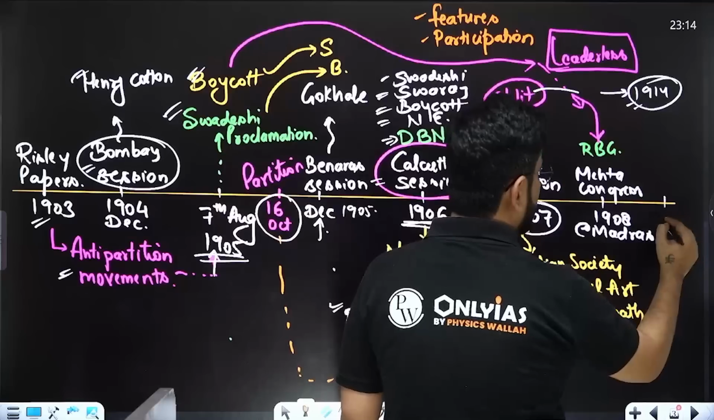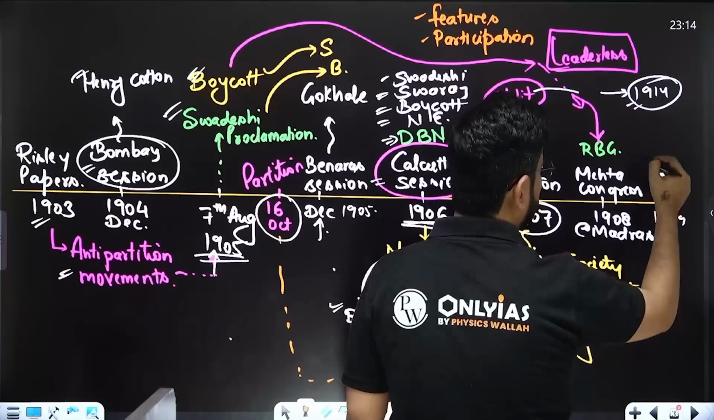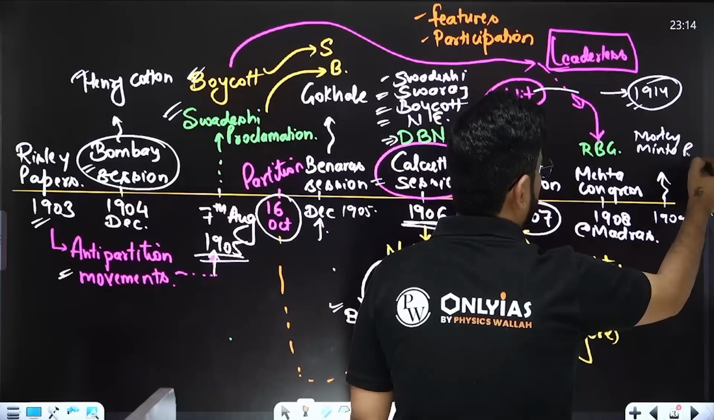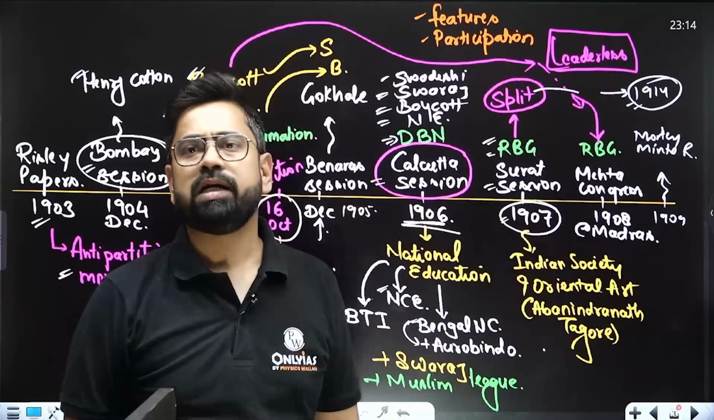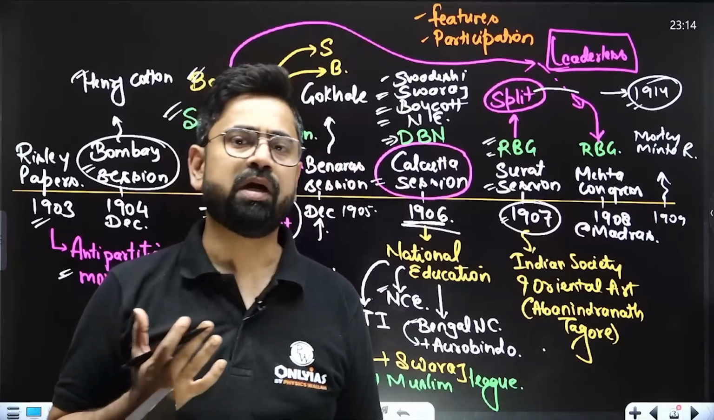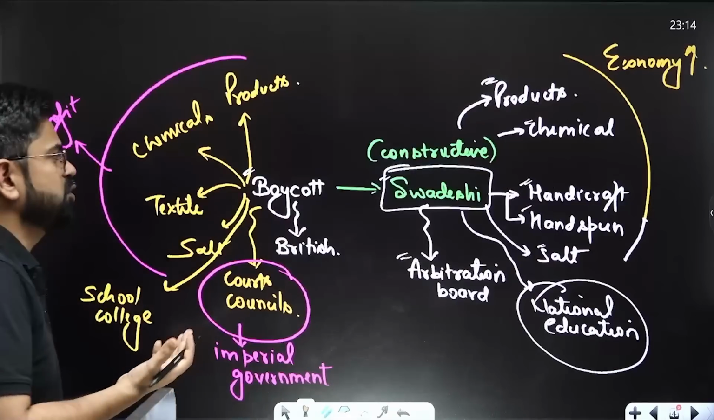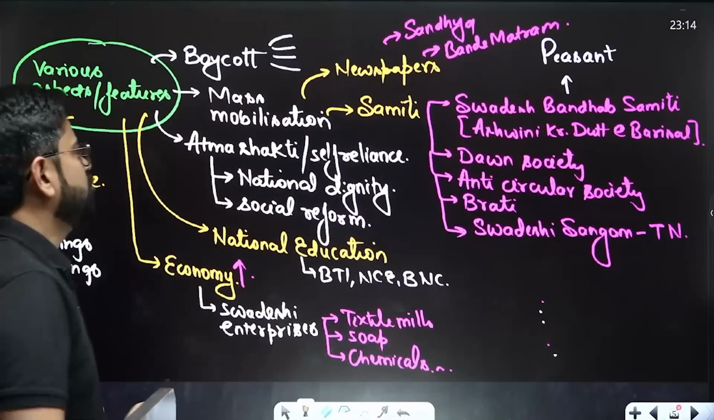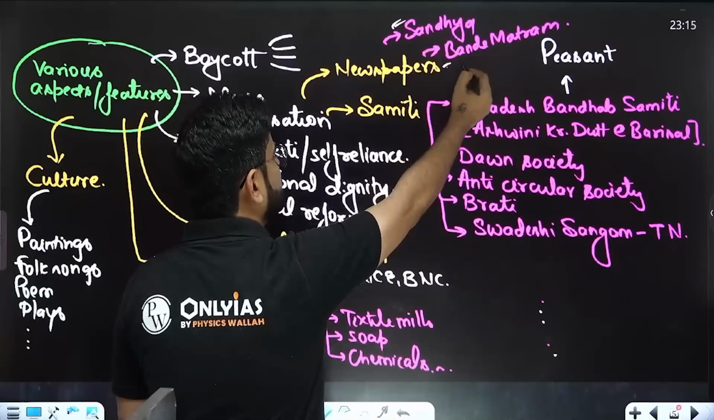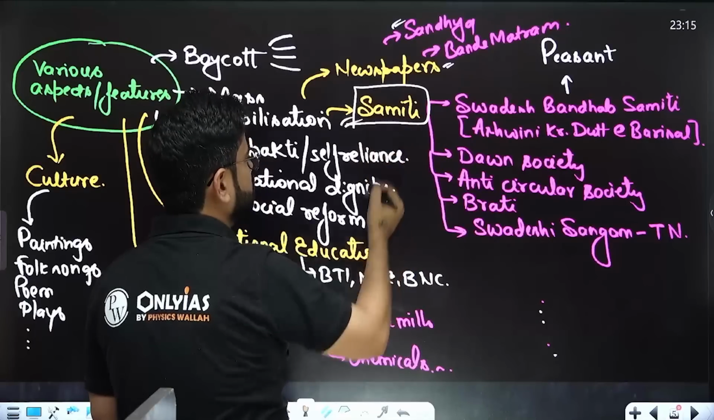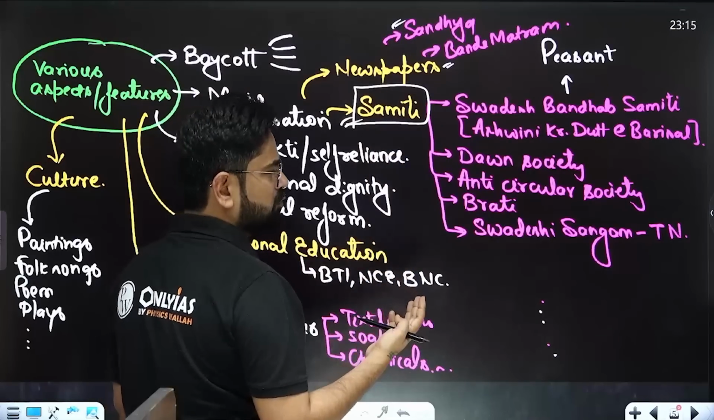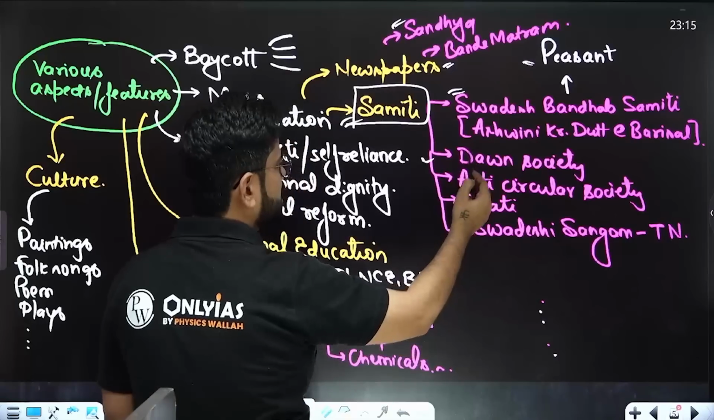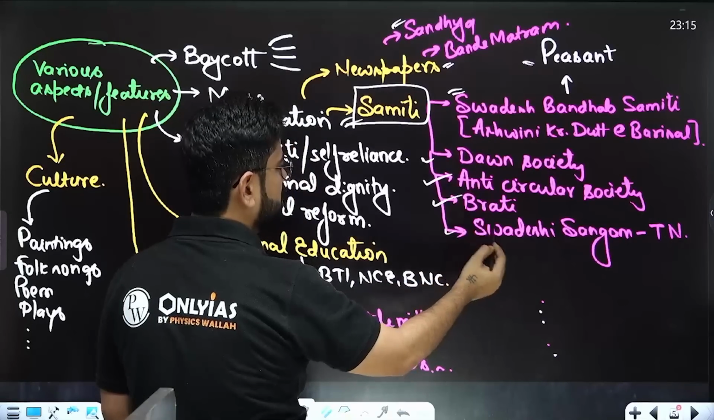Plus, in 1909 we have already discussed the Morley-Minto reform, or the 1909 Act, which was about separate electorates. So that was the reform which we got. Now a few things which can come into the prelims examination. The newspapers used over here were Sandhya and Bande Mataram, plus a lot of samitis, a lot of organizations were formed to spread the word of Swadeshi. Swadesh Bandhav Samiti is the only samiti which worked with peasants. Other than that, there are Dawn Society, Anti-Circular Society, Brati, Swadeshi Sangam, etc.